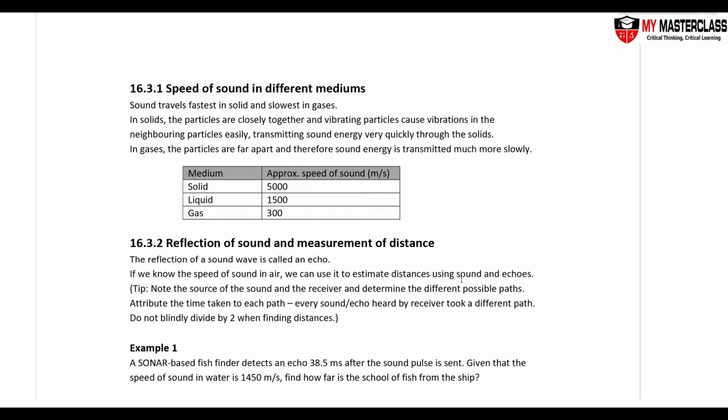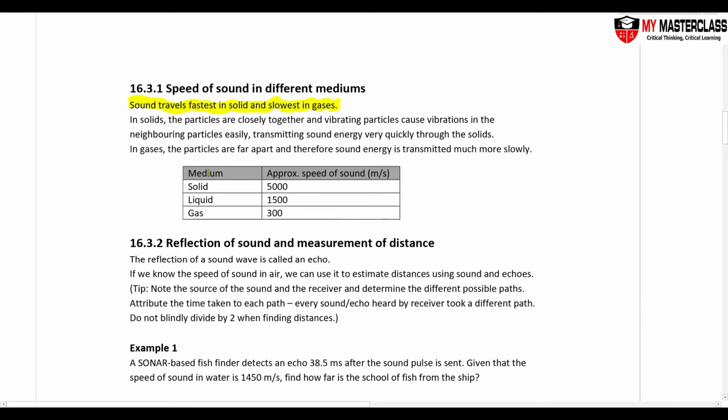An example of a very closely packed medium is any kind of solid. Because particles in a solid are so close together, a sound wave can travel from one layer to the other layer very easily and very quickly. So that's why sound travels fastest in solids and slowest in gas. All kinds of solids, so wood, plastic, glass, table, wall, can transfer sound very fast, as compared to, let's say, through air, which is a gas.